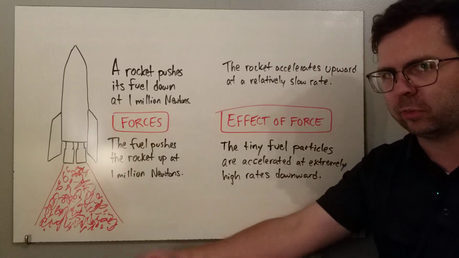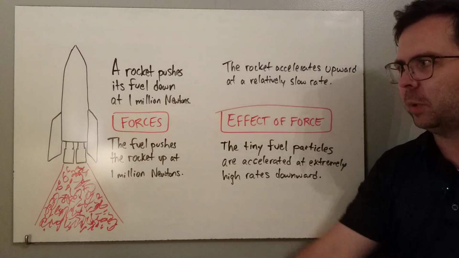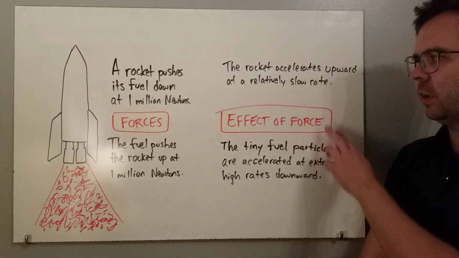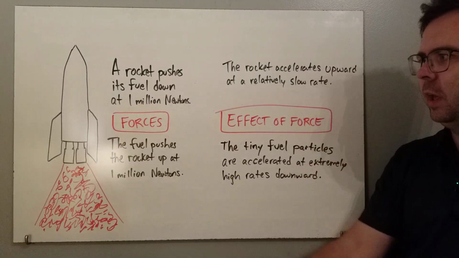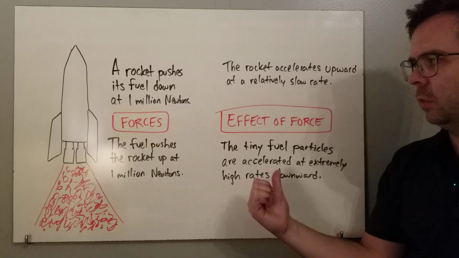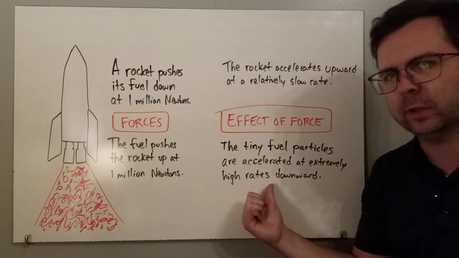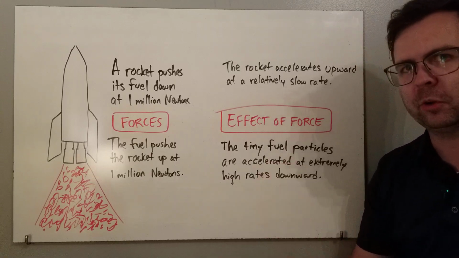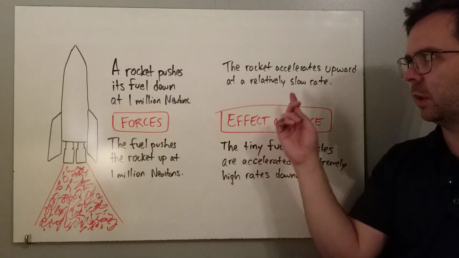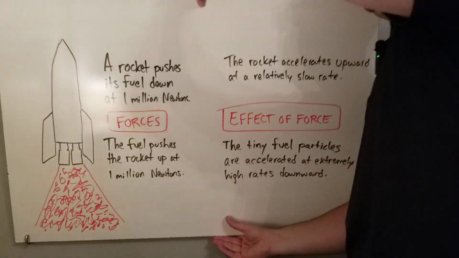They're moving much faster than the rocket is. That doesn't mean that there's more force pushing down than there is pushing up. It just means the effects of those forces are different. They both are 1 million newtons of force in this case, but the tiny fuel particles with very little mass are accelerated much quicker than the very large and massive rocket. So the rocket accelerates relatively slowly.